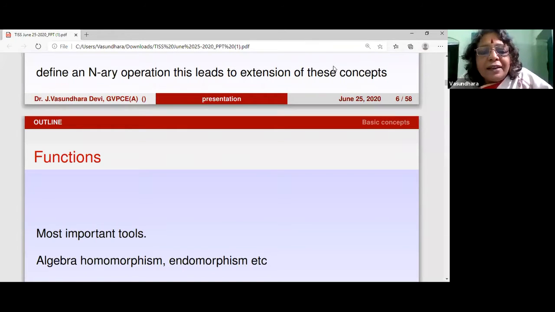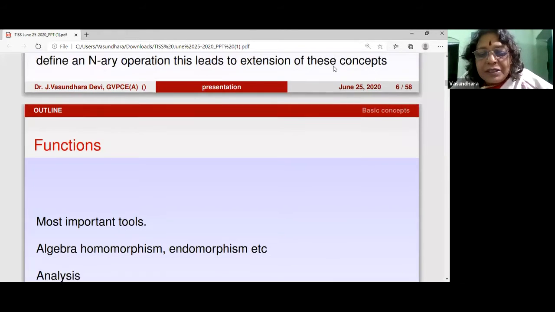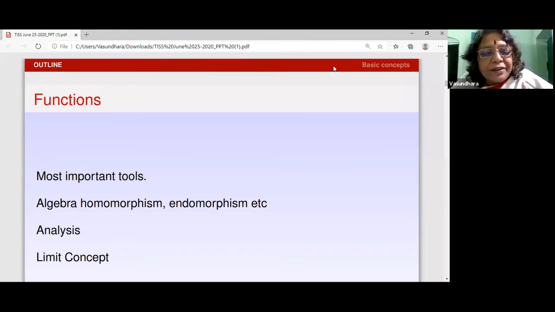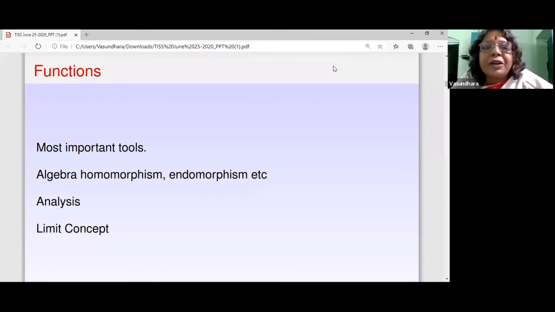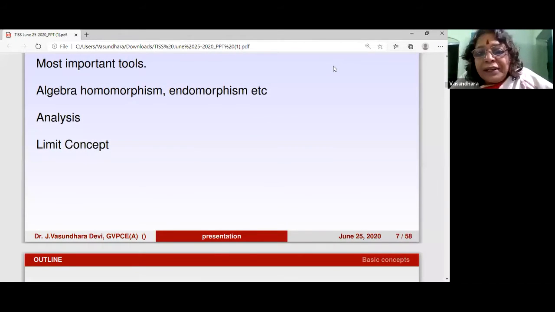The functions are the crux of real analysis, or in fact any analysis. And these are the most important tools. These are also used by the algebra people, and they end up with a homomorphism, endomorphism, isomorphism, etc. But I'll stress from now onwards on analysis because I plan to go to the differential equations.